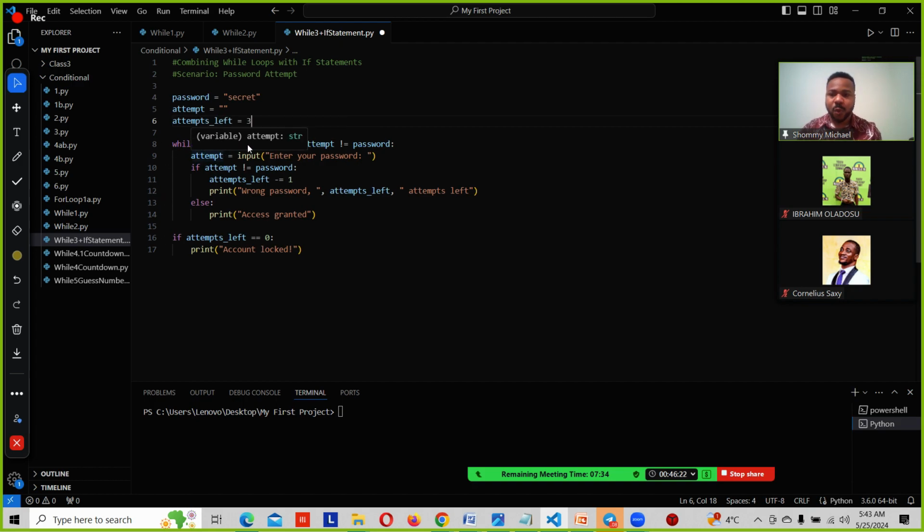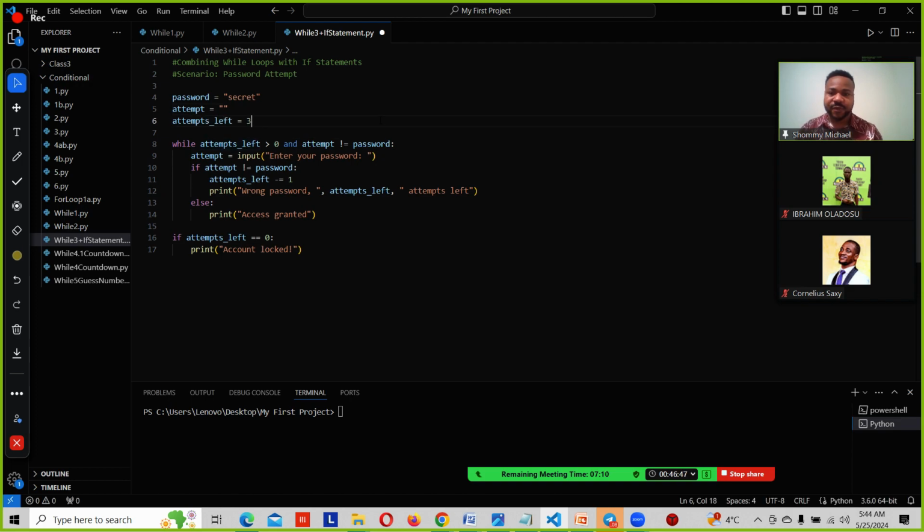We said while attempt_left is greater than 0 and attempt is not equal to password. This program is very interesting. If we see the output of this program, we're going to love it, right? So I said while attempt_left, what is our attempt_left?